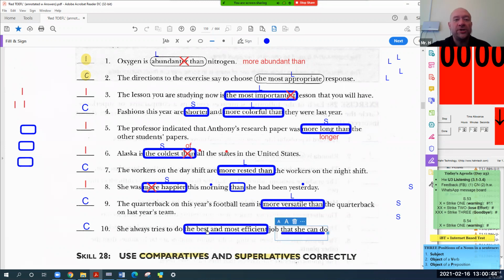She always tries to do the best and most efficient. So is this short or long? The second long and the first short but irregular. Exactly. Very good. It's short, but it's irregular. So I'm going to put that down. Short, irregular. It's a special superlative. Short but irregular.